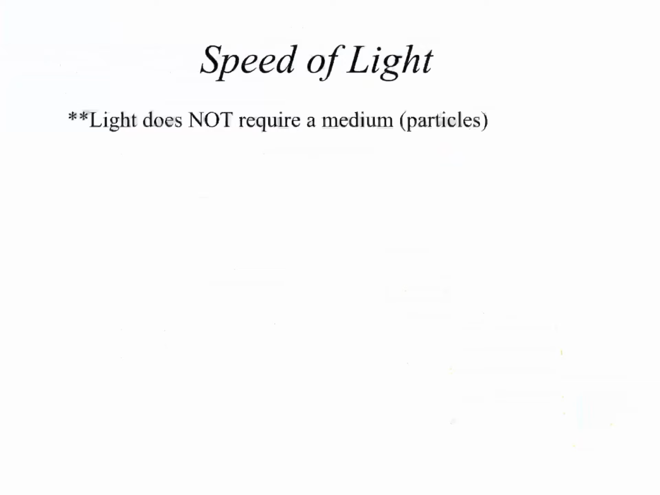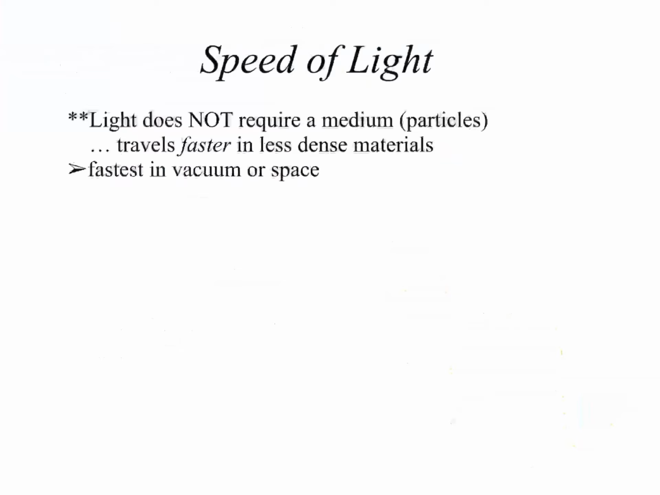The speed of light, remember that light does not require a medium because it falls under the electromagnetic wave spectrum. It's going to travel fastest in less dense material. So what is the absolute smallest density? If we had no particles, that would be the absolute fastest that it could travel. So light traveling through outer space or through a vacuum is the absolute fastest, what we would call the true speed of light, aka light speed.